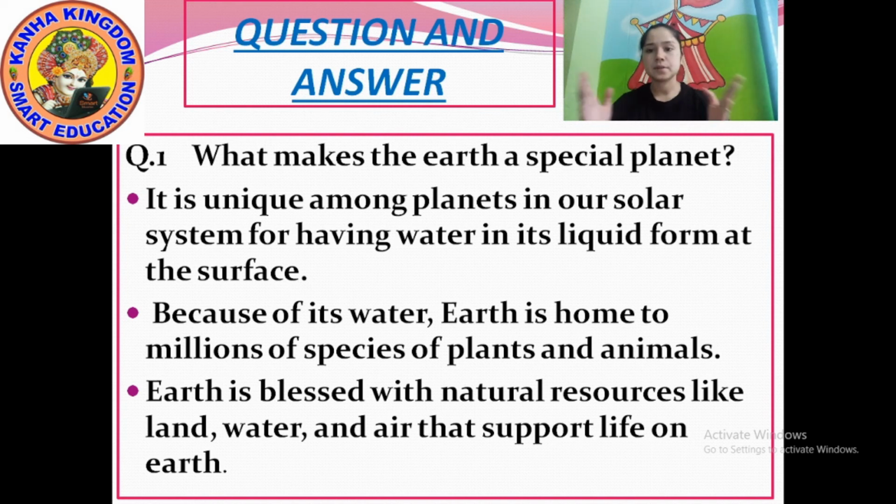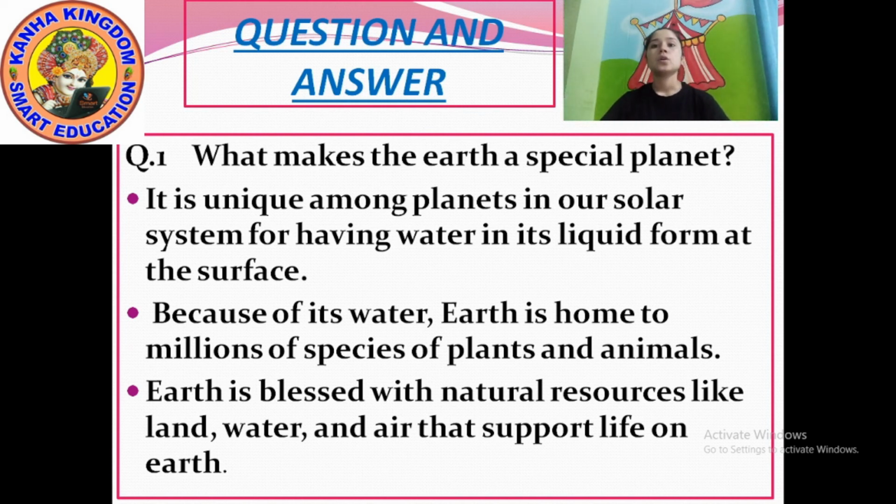Species of plants and animals means different types of plants. We saw different plants in our area, like that. Different species of plants and different species of animals.